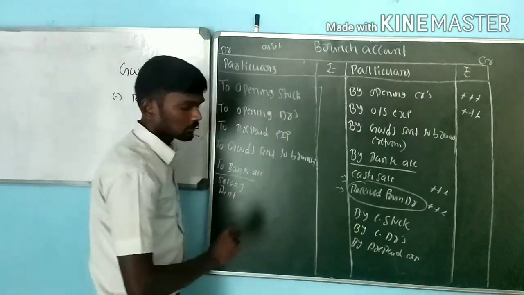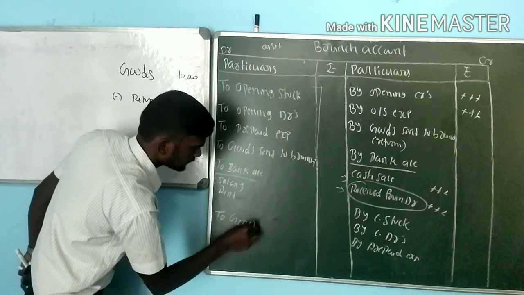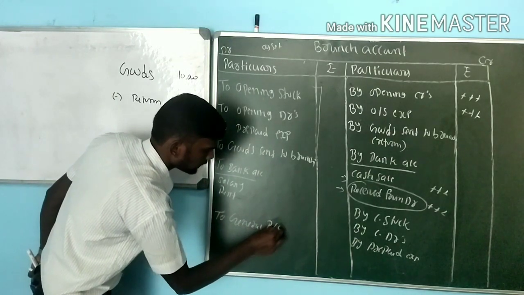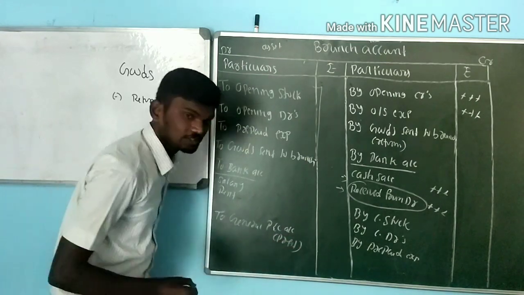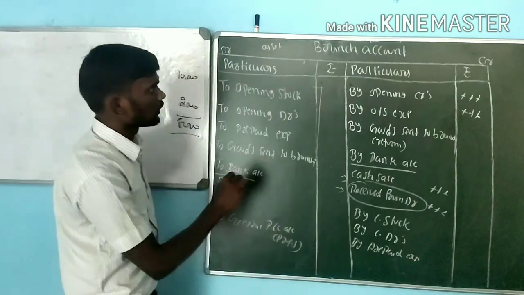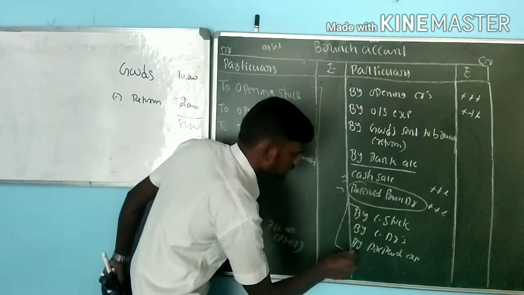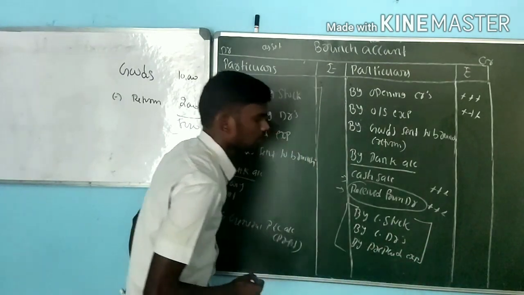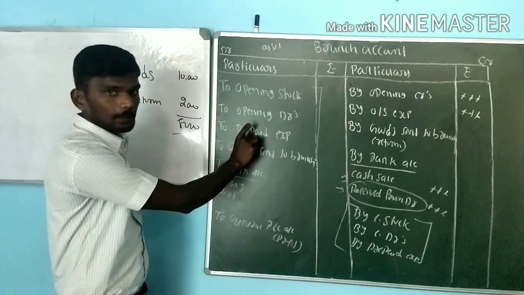The difference amount we have to record, if it is profit, to the general P&L account. If it is loss, we have to record by general P&L account. This is the format for the branch account. Now here, the important issue is the identification of closing values for stock, debtors, then prepaid expenses.